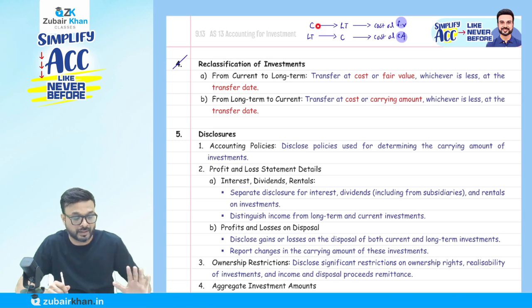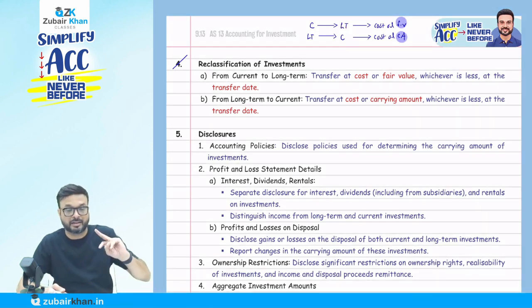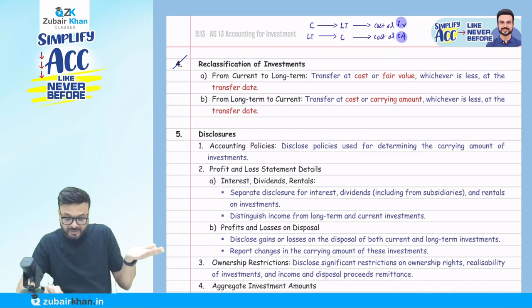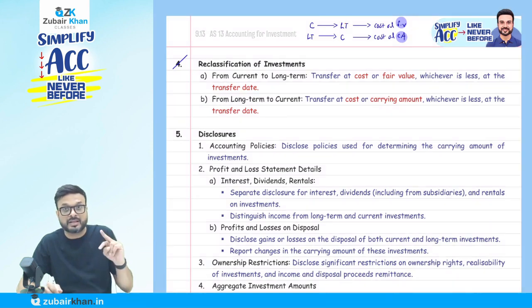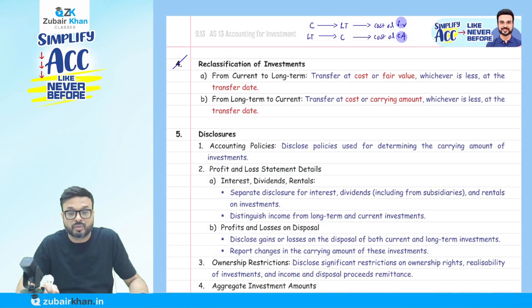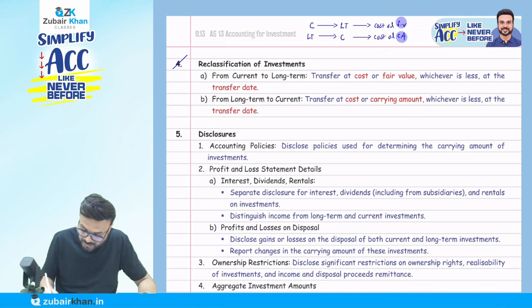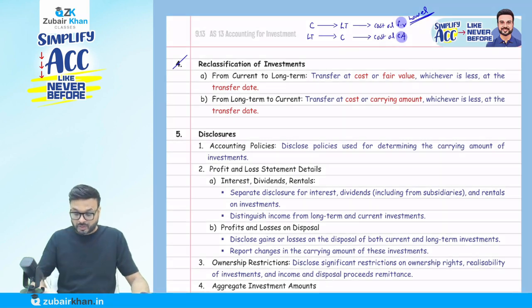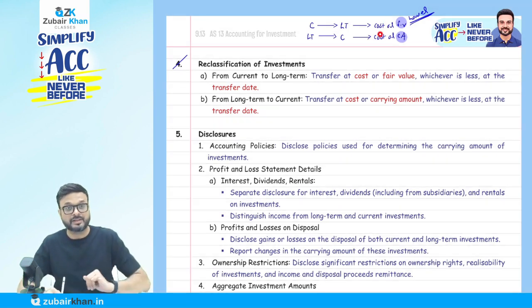they will give you an exam question. The keyword to remember is from current to long term. In that case, because my intention changes, how do we do the valuation? Previously it was current, now it is long term. When you are changing it, on that date we have to do the valuation at cost or fair value, whichever is lower. Obviously, whichever is lower. Cost or fair value, whichever is lower, in both cases.